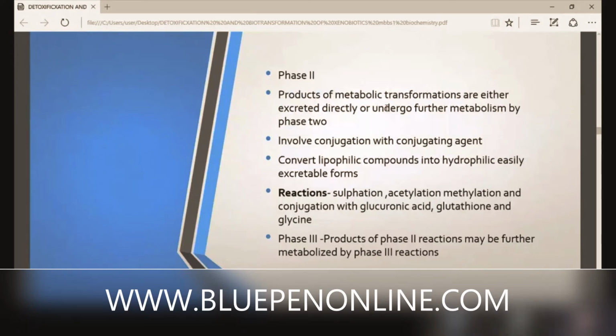What is this phase 2 reaction? Conjugation, that means combination with another compound happens, and it converts the lipophilic compound to hydrophilic, which is easily excretable. Then, which are the reactions in phase 2? Which are the reactions involved in phase 2?